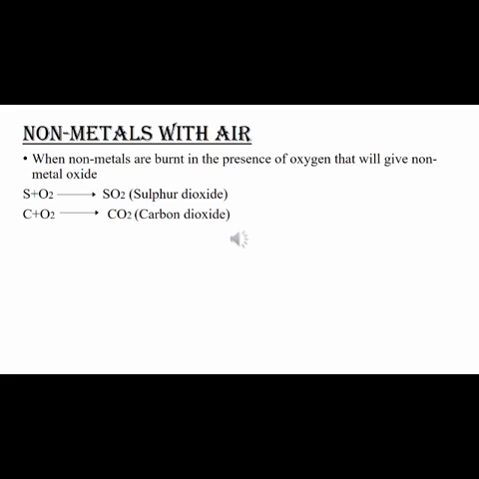First example, when sulfur is allowed to react in the presence of oxygen, it gives sulfur dioxide. An excess of oxygen gives sulfur trioxide. If you take sulfur and allow it to react with excess oxygen, it gives sulfur trioxide, whereas here I have taken only the example of sulfur dioxide. And next example, when carbon is allowed to react in the presence of oxygen, it gives out carbon dioxide. You know carbon dioxide is a greenhouse gas.